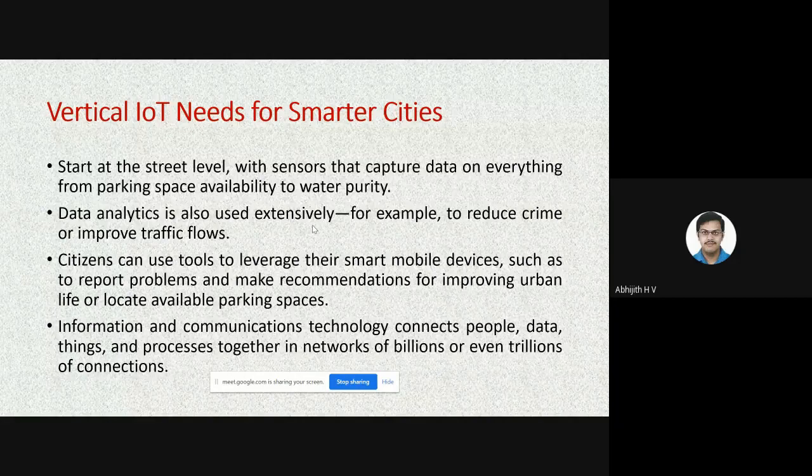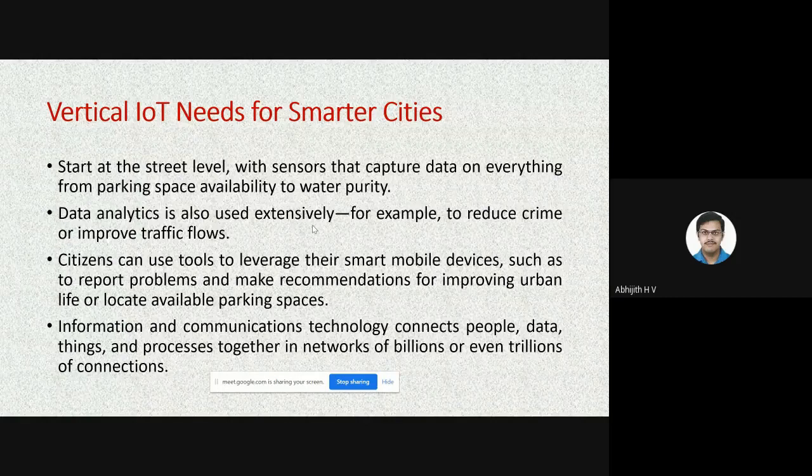The next important need is information and communication technology. The very important thing is the technology. ICT, we call it information and communication technology. That means ICT can connect the people in the city, data, things, any kind of thing, the data generated by things and also by people, and it should be able to process them together in networks of billions or even trillions of connections.